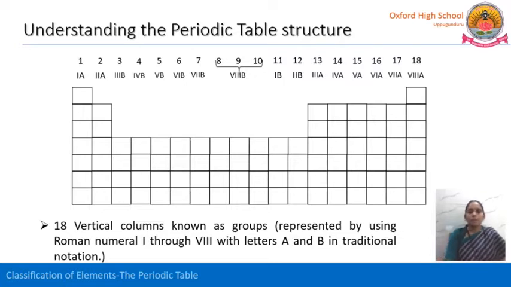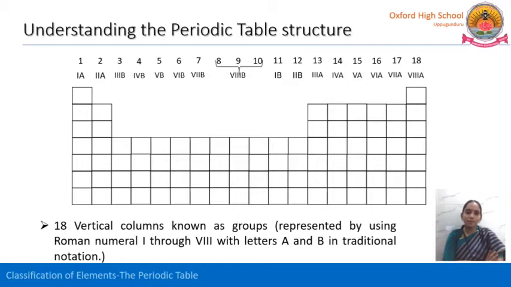So the 18 vertical columns are known as groups, represented by Roman numerals 1 through 8 with letters A and B in traditional notation. The Mendeleev periodic table is the basis for the modern periodic table also.